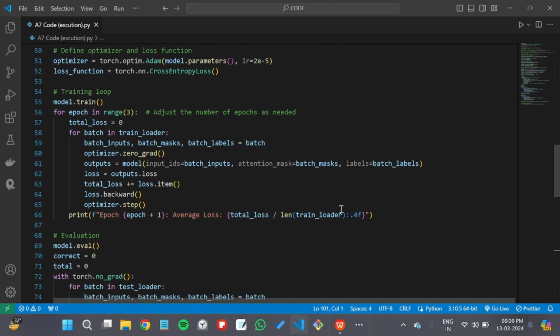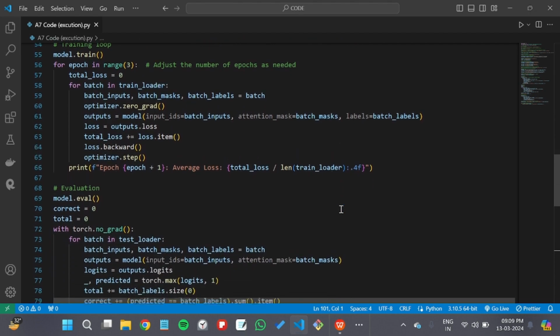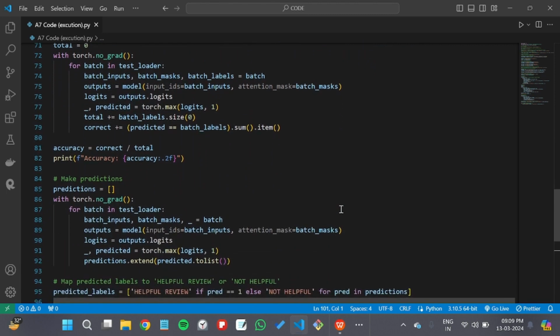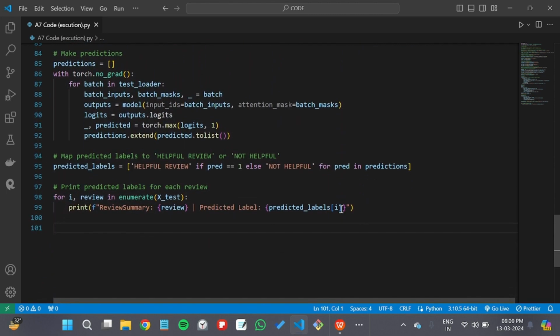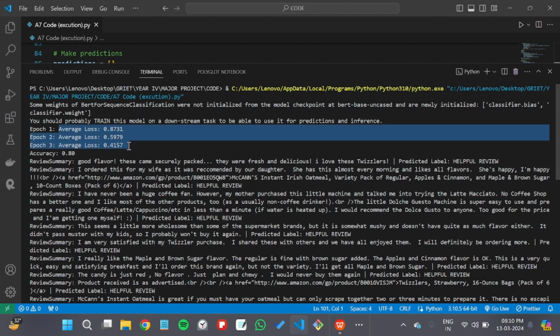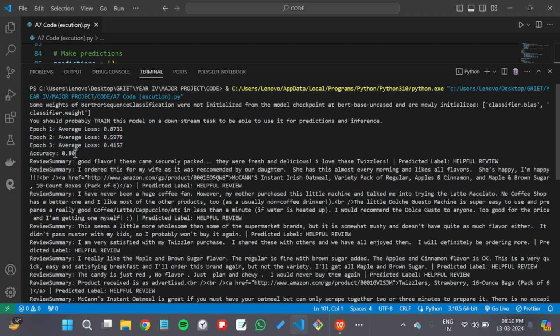Then the predictions are made on the testing set. Next, the predicted labels are mapped back to the original helpfulness category. Finally, the predicted labels for each review are printed out in the testing set. This is the output of the code. Here it shows the average loss for the three epochs which we have run, and the accuracy of the model is 80%. Then the review summary of each review is presented, and helpful reviews are given the predicted label as helpful.